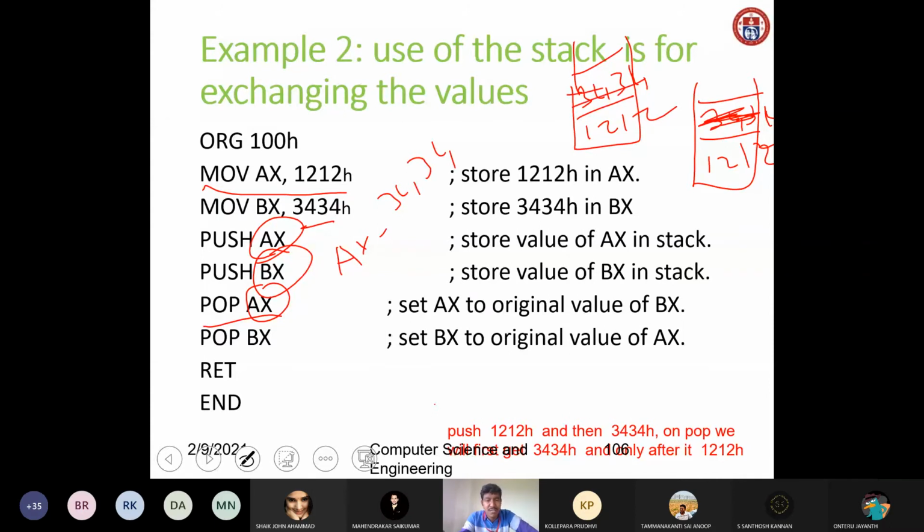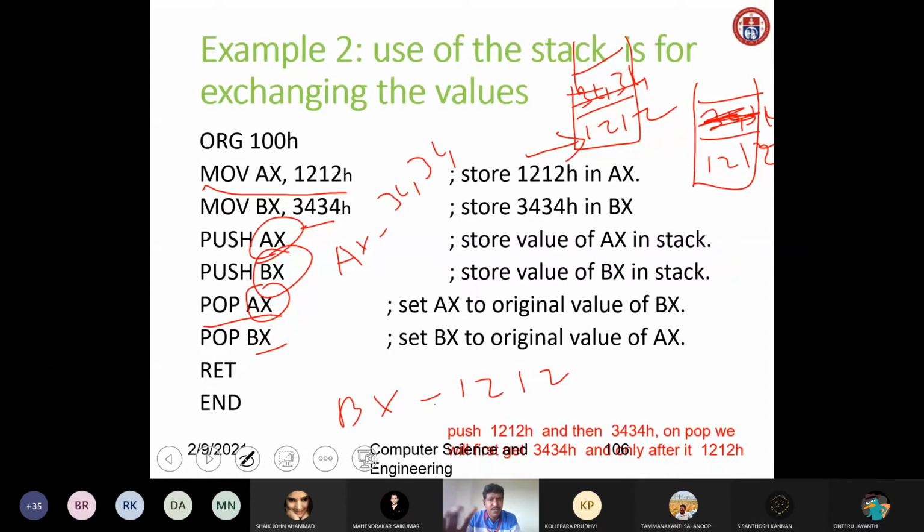Now again after moving, this content will be removed from the stack. Now what is the top of the stack? 1 2 1 2. Again we are popping, pop BX. It will pop this item from the top of the stack and it will be stored in BX. Now your BX value is 1 2 1 2. Understand this program? Yes, sir. What we did is we are simply exchanging.